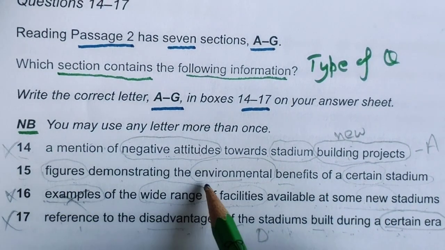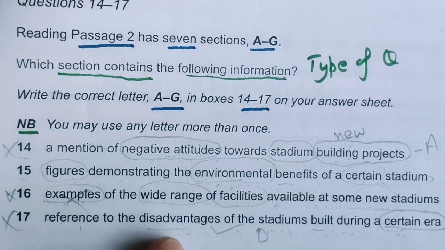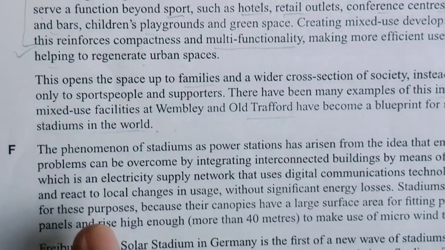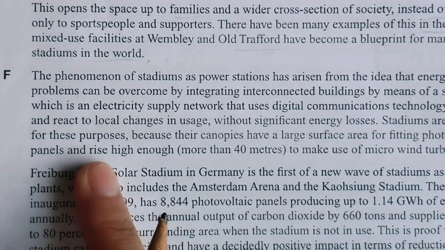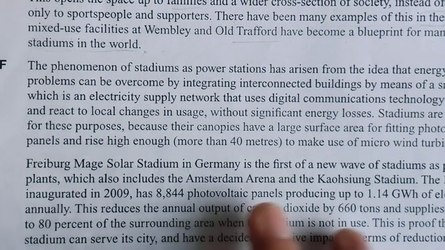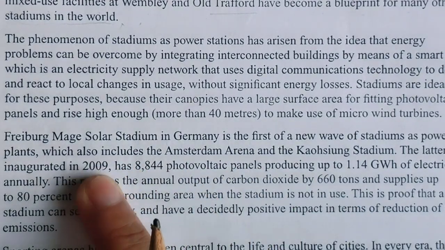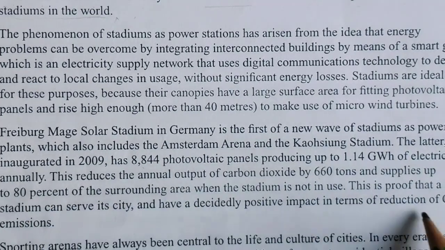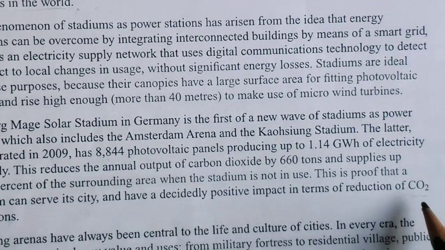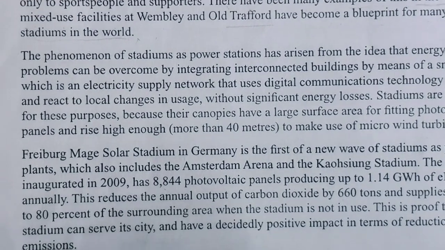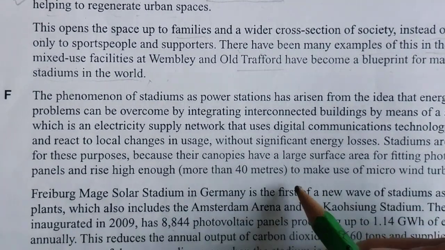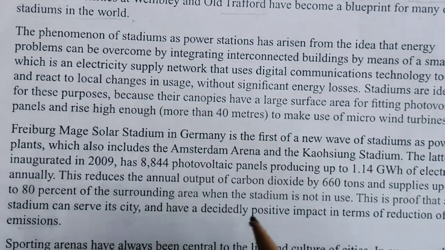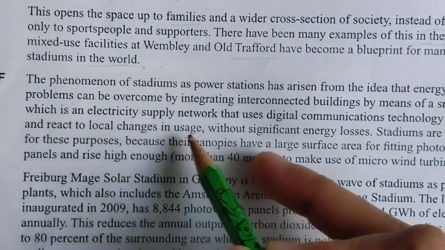Now we have completed this E paragraph, and let's read F. We are looking for environmental related information and some figures. You can see some figures are there: tons of supplies, 80% of CO2 is also given. CO2 emissions are also given in this F paragraph, and if you have less time then definitely you can mark it for F.